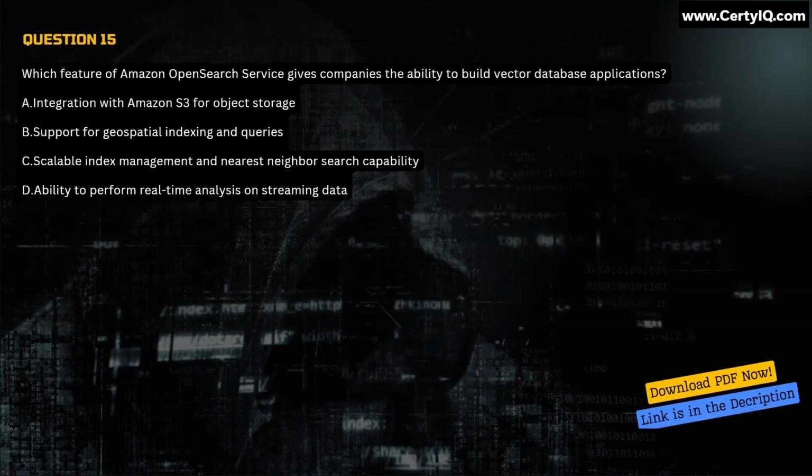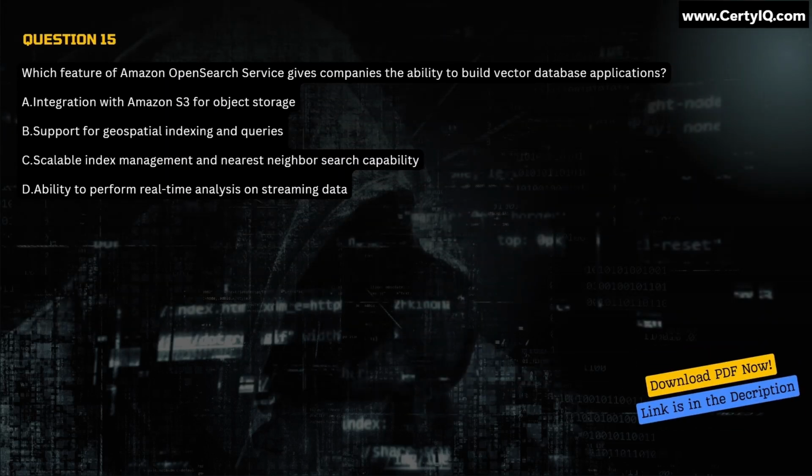Question 15. Which feature of Amazon OpenSearch Service gives companies the ability to build vector database applications? A. Integration with Amazon S3 for object storage. B. Support for geospatial indexing and queries. C. Scalable index management and nearest neighbor search capability. D. Ability to perform real-time analysis on streaming data. Correct answer is option C.